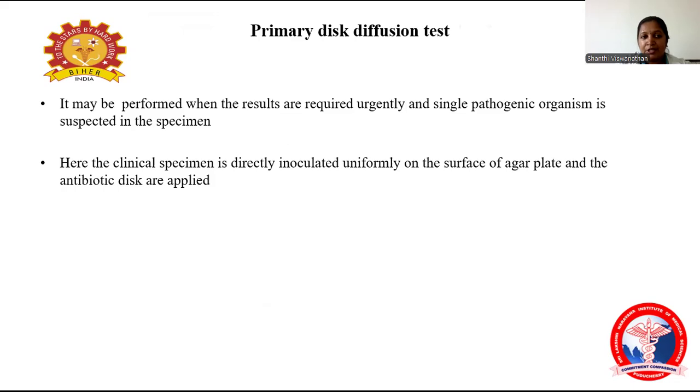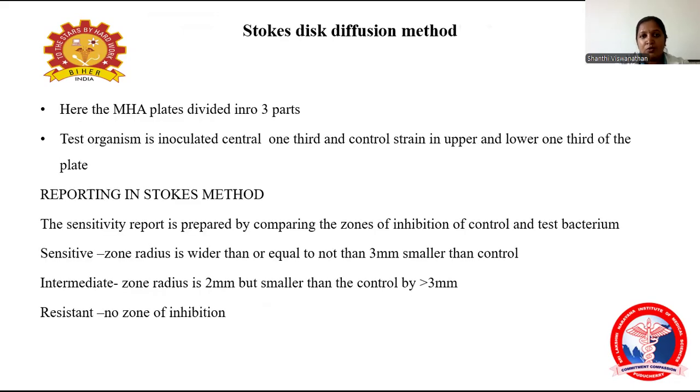Coming to the primary disc diffusion test. In the Stokes disc diffusion method, the MHA plate has been divided into 3 parts. The test inoculum is inoculated in the center 1/3, and the control in the upper and lower 1/3 of the plate. Reporting should be done by comparing the inhibition zone of the control and test bacterium. Sensitive indicates the zone radius is wider than or equal to, or no more than 3 mm smaller than the control. Intermediate, the zone radius is 2 mm but smaller than the control by more than 3 mm. Resistant, no zone of inhibition. So this is how they report in the Stokes disc diffusion method.